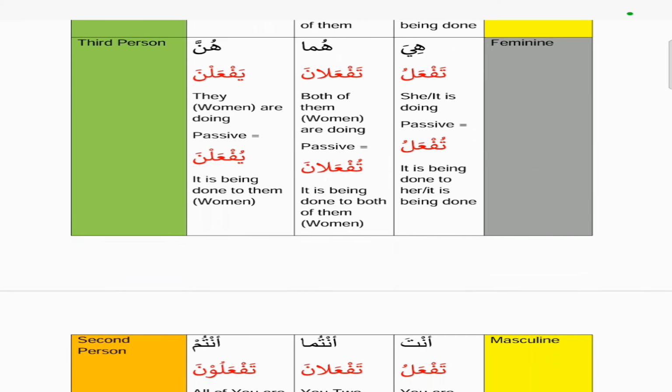So here the active version will be taf'alu, and the passive version is tuf'alu. And then huma taf'alani is the active version, and in the passive it becomes tuf'alani. And in the hunna version, the active is yaf'alna, and the passive version becomes yuf'alna. So the first letter takes a dhamma, the last letter is unchanged, everything in between takes a fatha, unless there's a sukoon which remains as a sukoon.